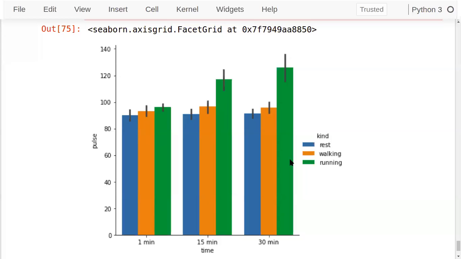So there are two functions which are used to perform these operations. The first is regplot, the regression plot, and the second is lmplot, that is the linear model plot. Actually, the output will be the same, but long-form data is supported inside lmplot. Let's see how to use it.